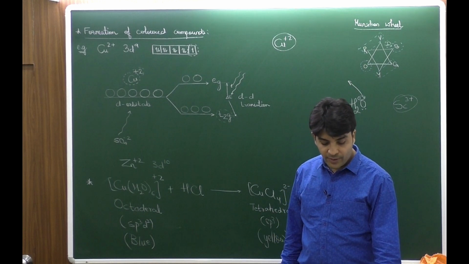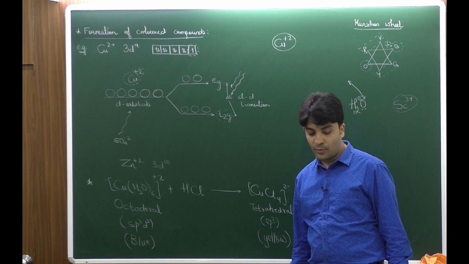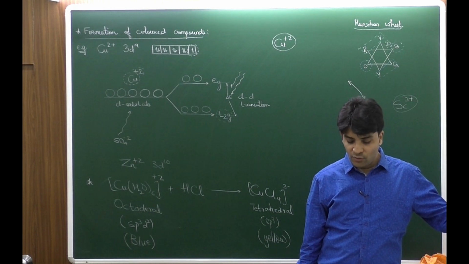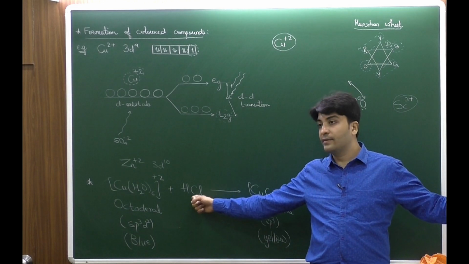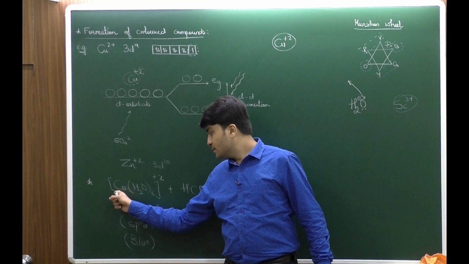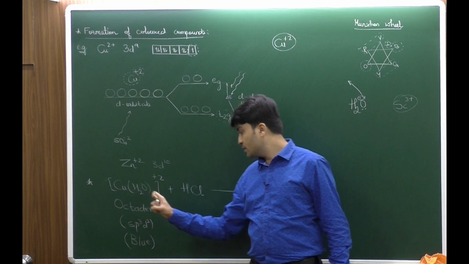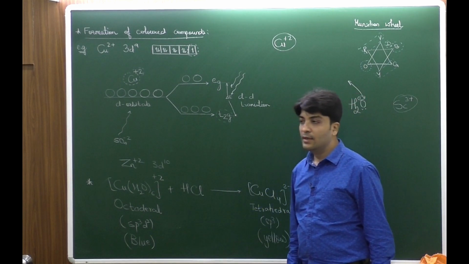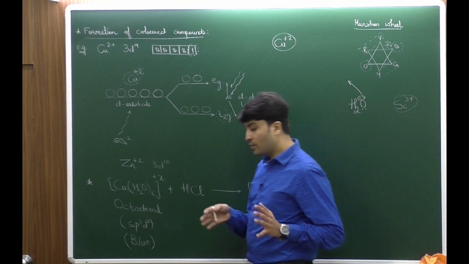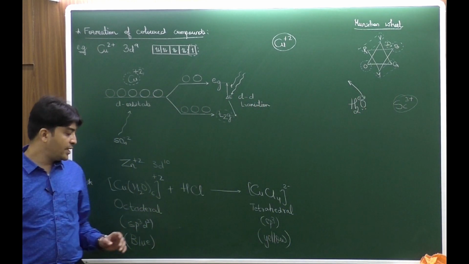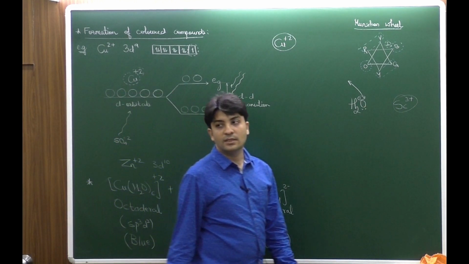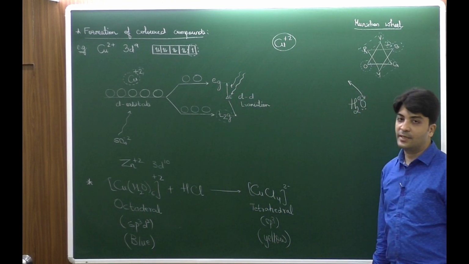On the right 8.11 there is one question which is given at the end. Important है वो. Explain why is copper sulfate blue in color when dissolved in water but turns yellow when treated with concentrated HCl. Copper is blue when dissolved in water, but it changes to yellow when it is treated with concentrated HCl. So the main simple one-liner reason here is there is a change in the geometry and the hybridization when the copper in water is converted to copper with chloride ligands.